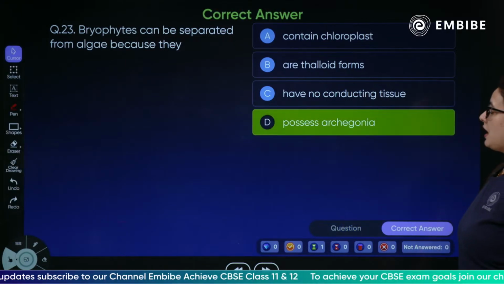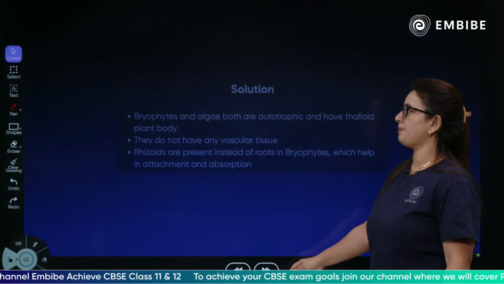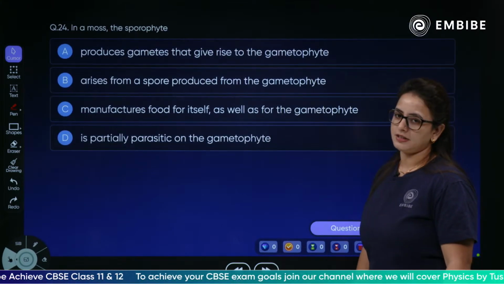They have archegonia. They are not present in the algae, which makes them separated from the bryophytes.